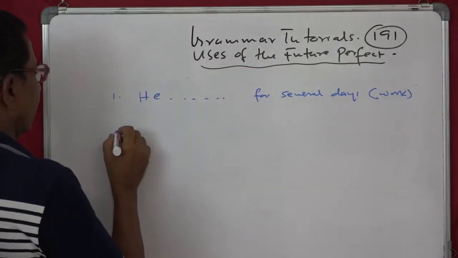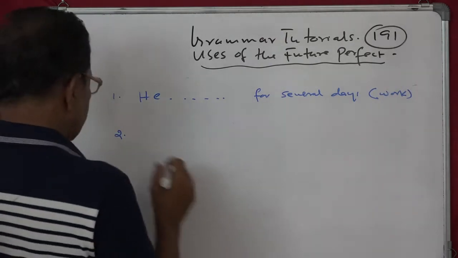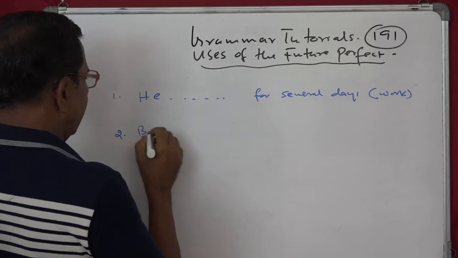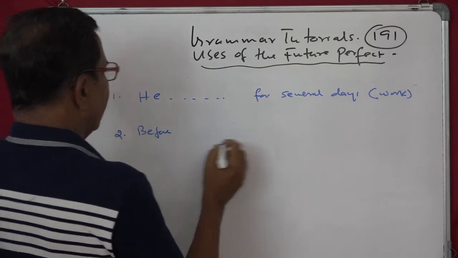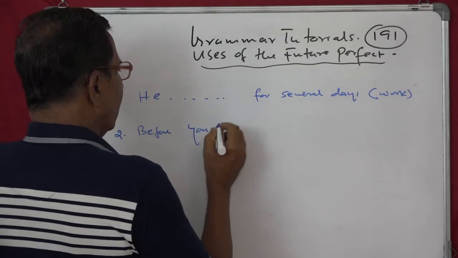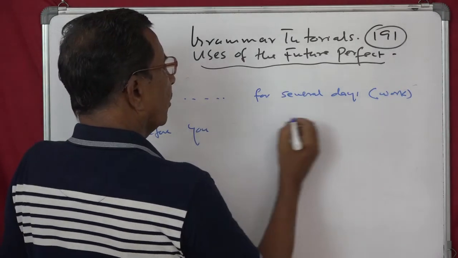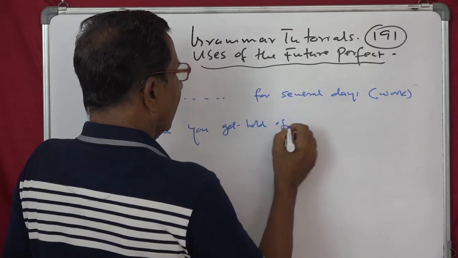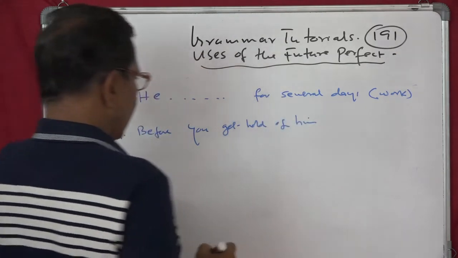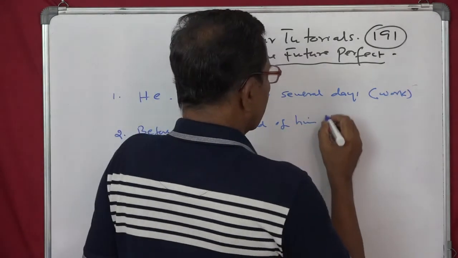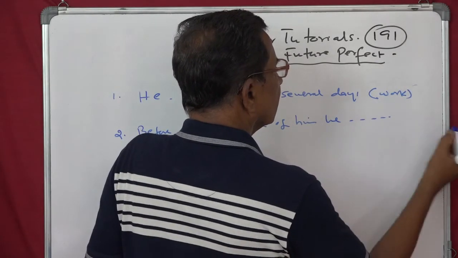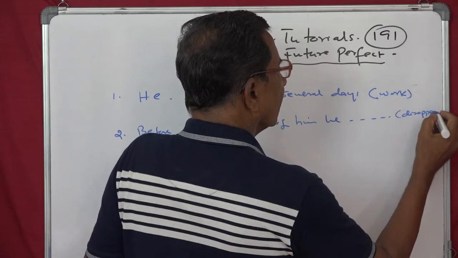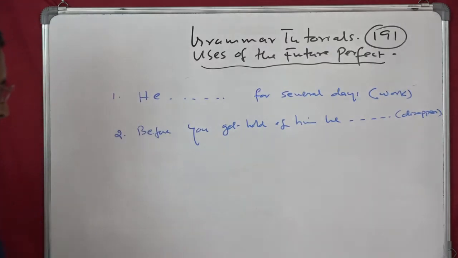Then you have the second one: before you get hold of him, he, dash, disappear. You can start doing it, start completing it.